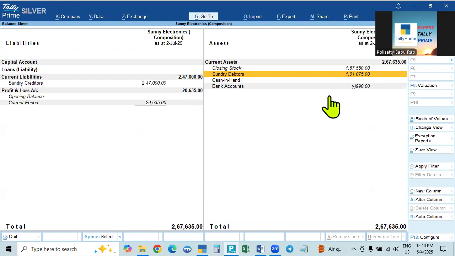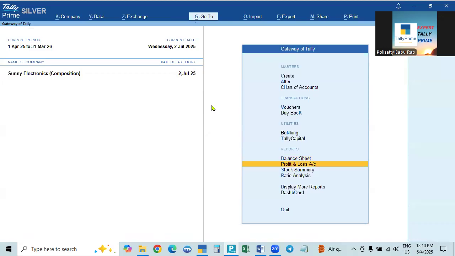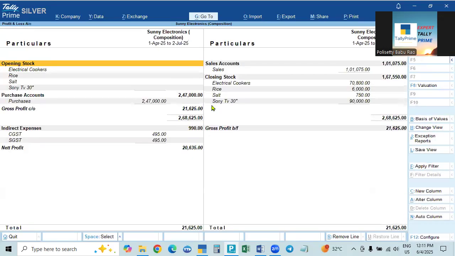It is showing correctly. Okay, and here in the case of creditors, there are no duties and taxes, there is no input tax credit. So that is there. And you come here to the profit and loss account, Alt F1. Here, the CGST and SGST is payable for the sales of goods. The 1% we are paying, that is paid from our pocket. So it is taken.